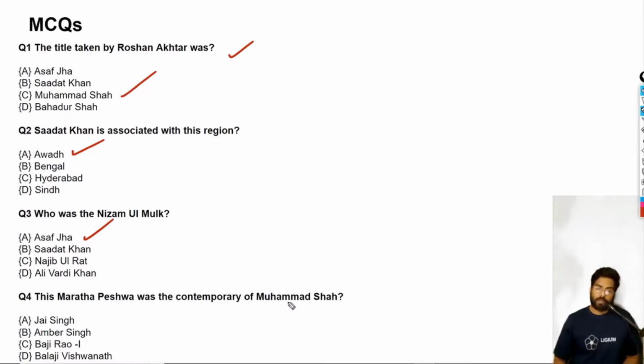This Maratha Peshwa was a contemporary of Muhammad Shah. Which one was it? Not Balaji Vishwanath, who died before the coming of Muhammad Shah. The correct answer is Bajirao I, that was Ranveer Singh of the movie Bajirao Mastani. Okay, so let us do four more MCQs.